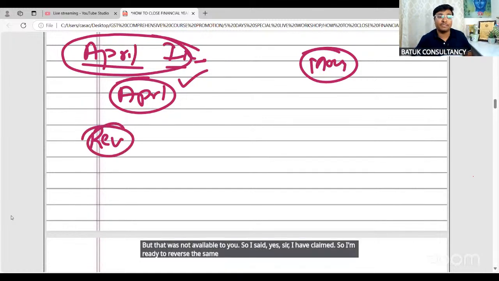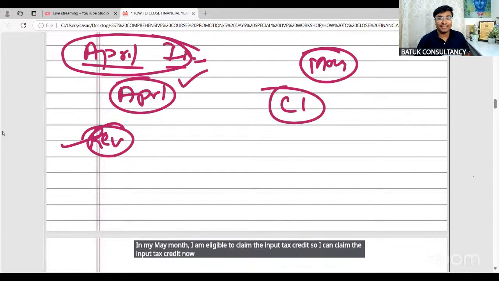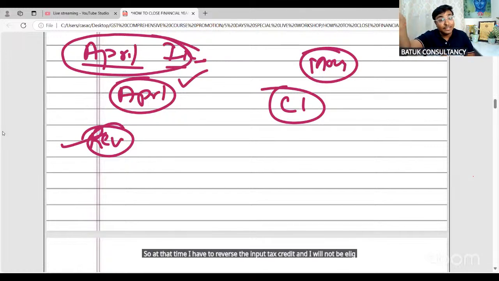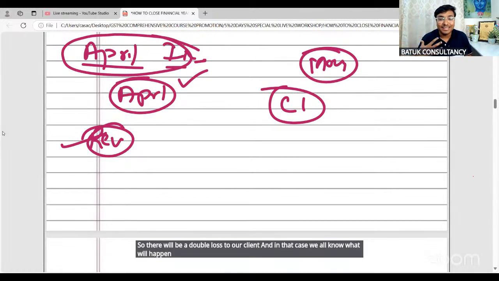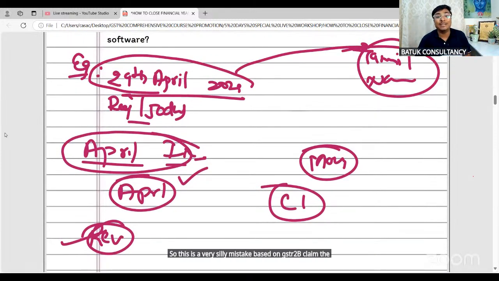The tax officer will say that reverse it. Then I am saying that, sir, in my May month, I am eligible to claim the input tax credit, so I can claim the input tax credit now. The departmental authority will say no, because the timeline to claim the input tax credit related to the financial year has already lapsed. So at that time, I have to reverse the input tax credit and I will not be eligible to claim the input tax credit for May month. So there will be a double loss to our client. And in that case, we all know what will happen with the relationship. So this is a very silly mistake. Based on GSTR 2B, claim the input tax credit, but the eligibility we need to check.